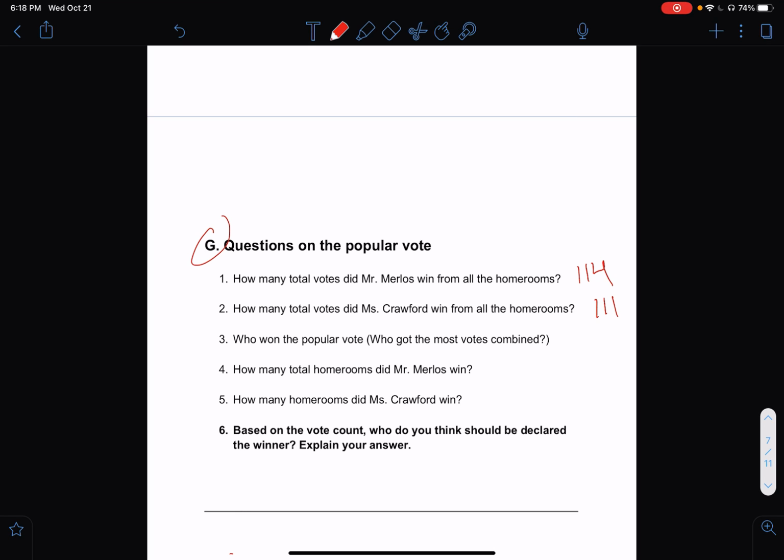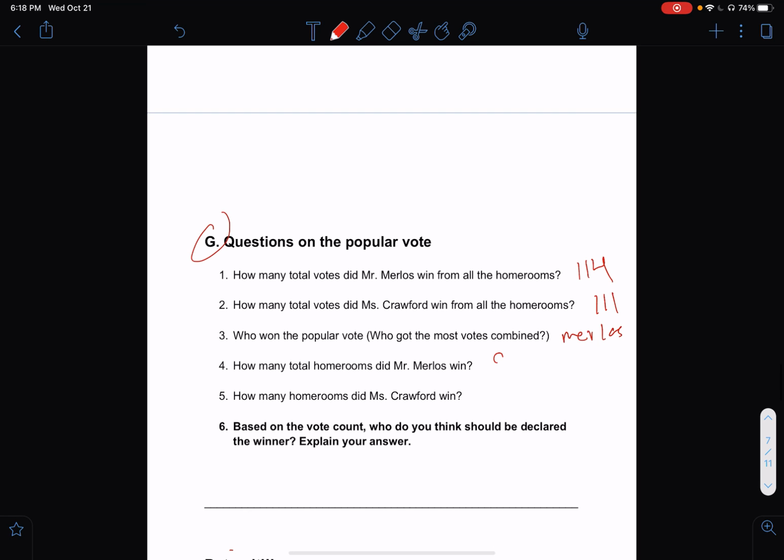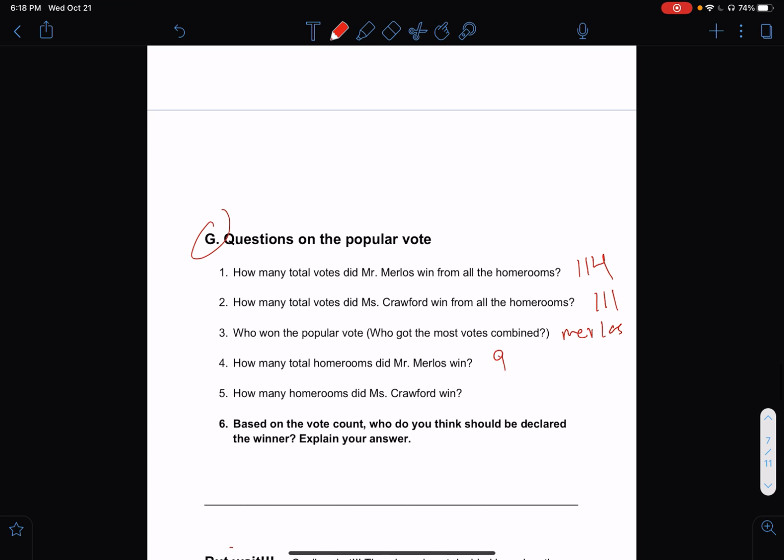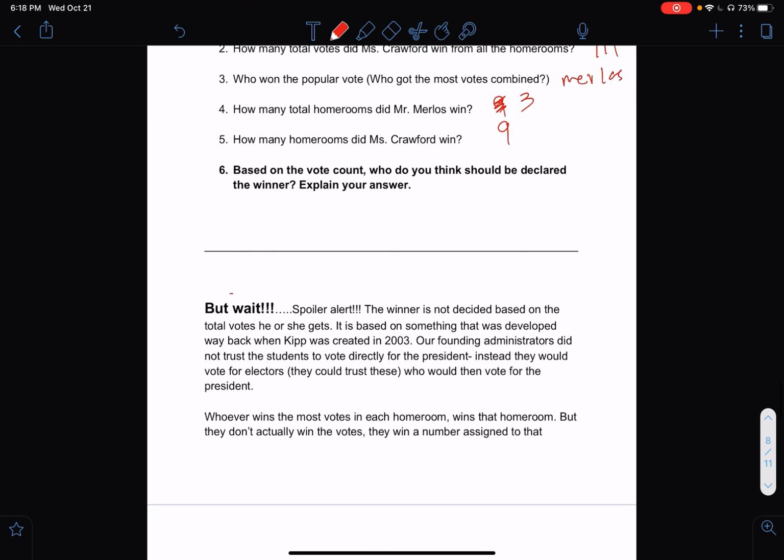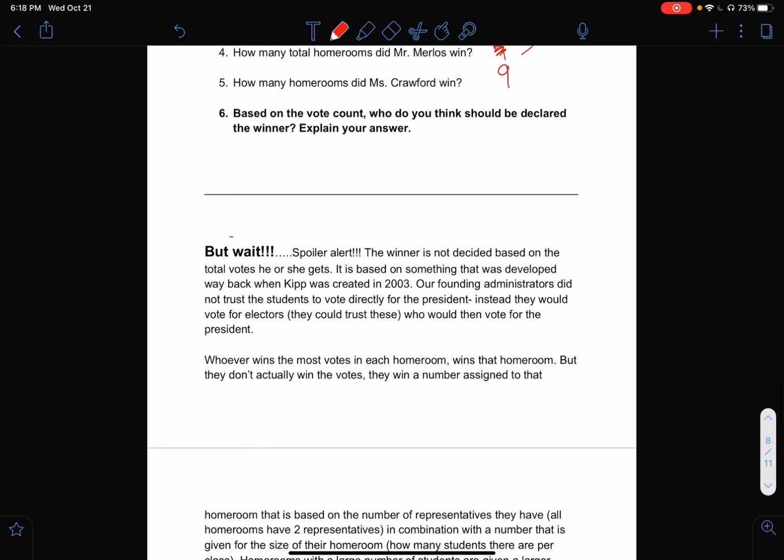Who won the popular votes? Merlos won the popular vote. How many homerooms did Mr. Merlos win? I won 3 and Miss Crawford won 9. Okay? And then, who do you think should be the winner based on this? There is no wrong answer here, but I want you to tell me why you made that choice.